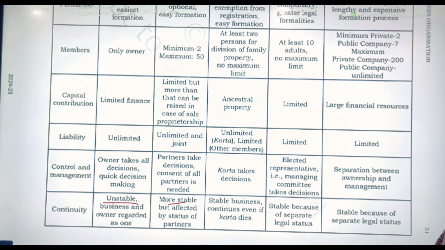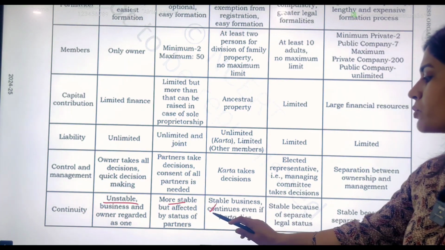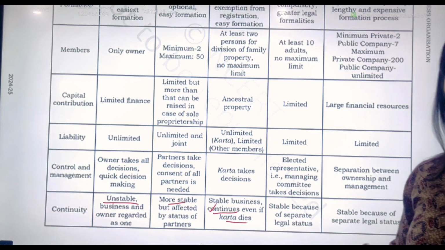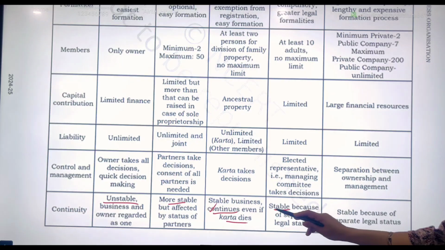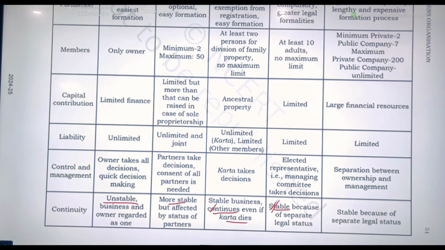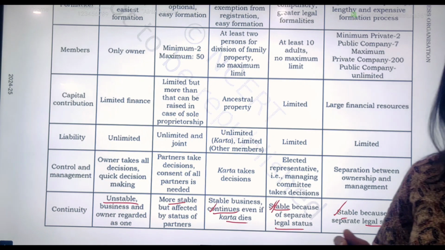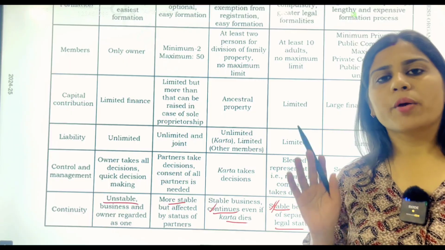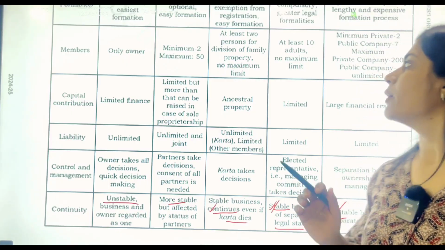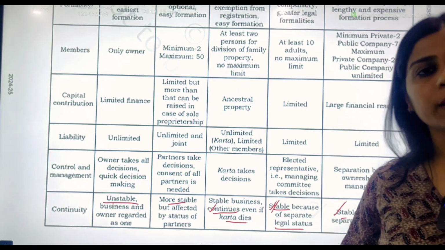In case of HUF, the business continues to grow because even if the Karta dies, the next eldest member becomes Karta and the business continues. It is also stable in case of cooperative society because it has a separate legal existence, and in the company form also, students, we have seen that it is a completely separate legal existence and only law can put an end to its existence. So I hope all the comparative evaluation amongst the different forms is very, very clear. Thank you.